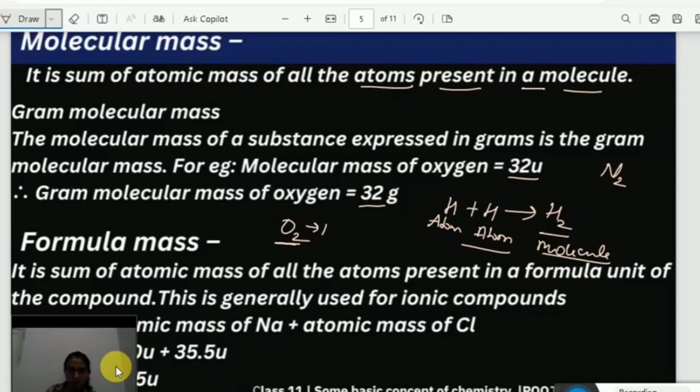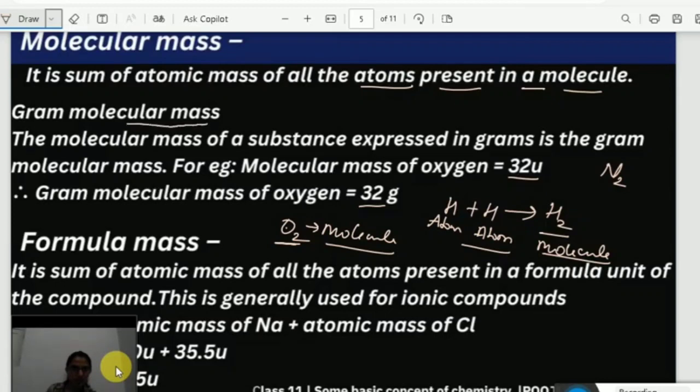It is a molecule. Why is it a molecule? Because I can see two atoms combined and I got an oxygen molecule. So if I want to find the molecular mass, what I have to do? I have to add the atomic masses of two oxygens. Right? That is only what they do.